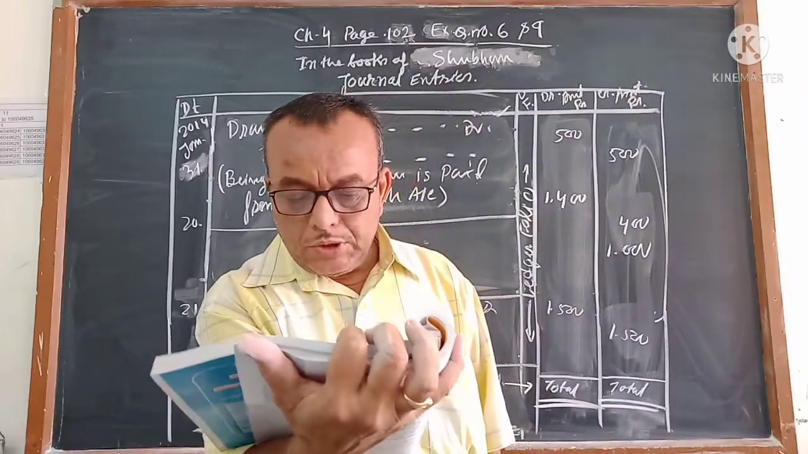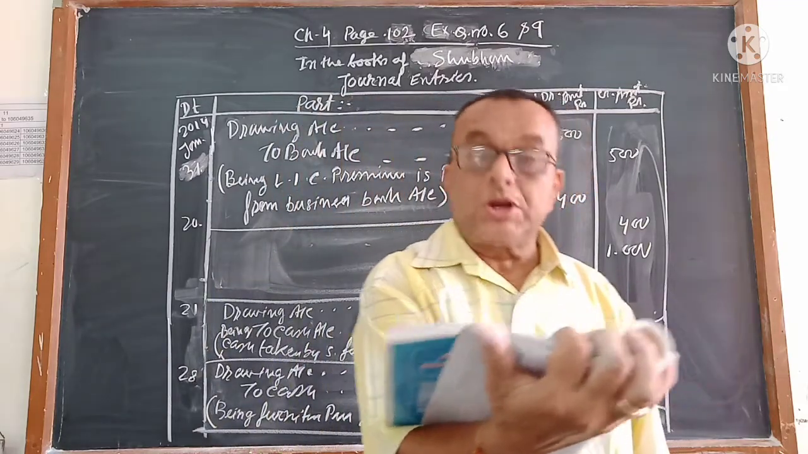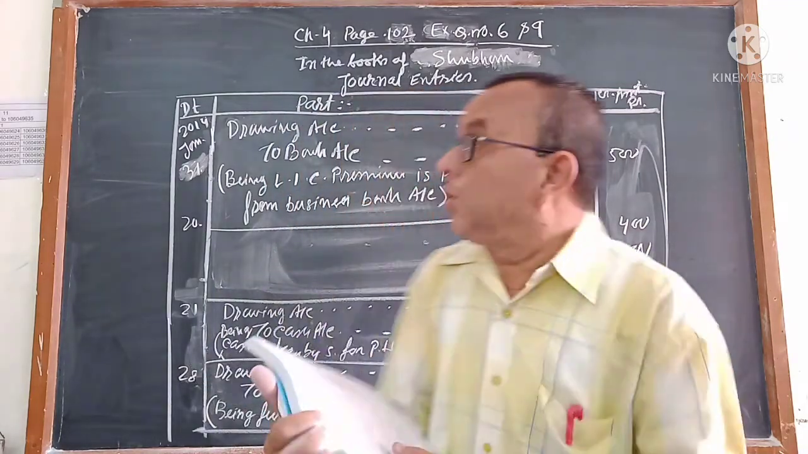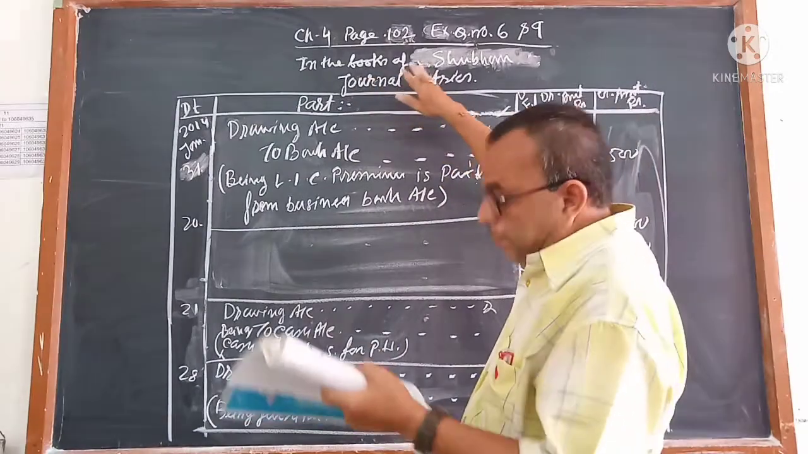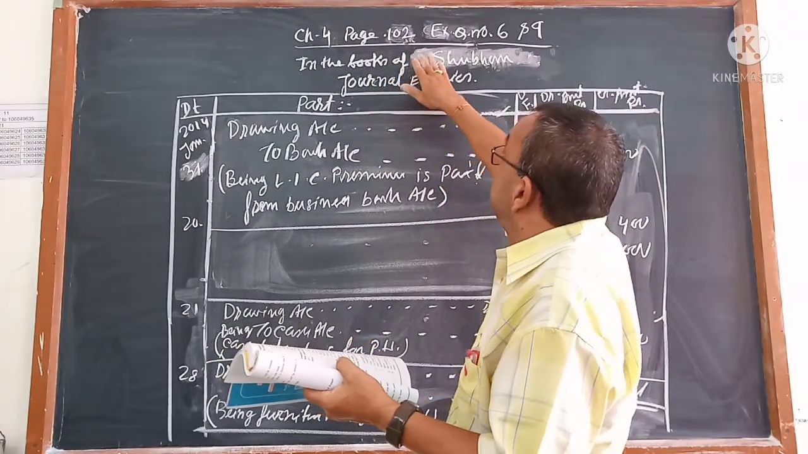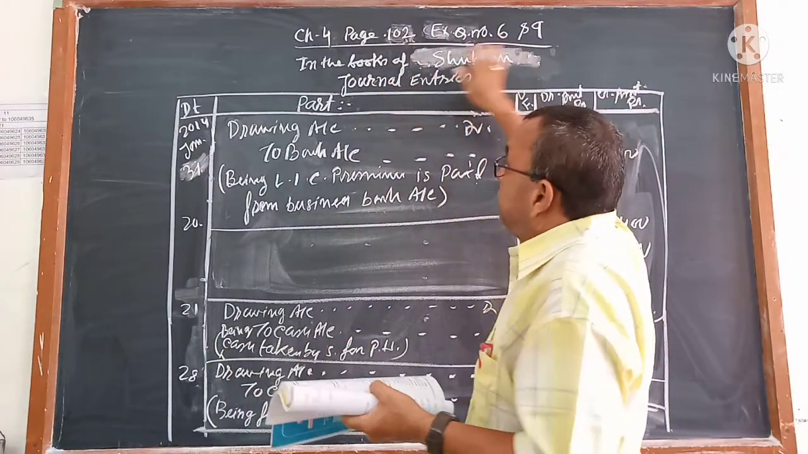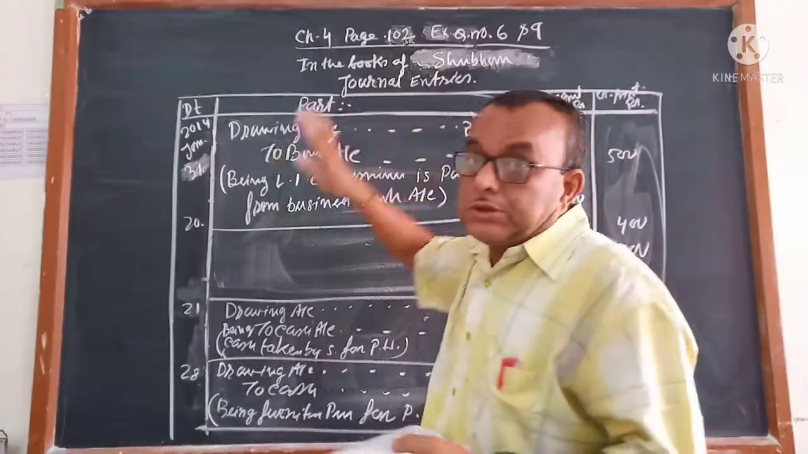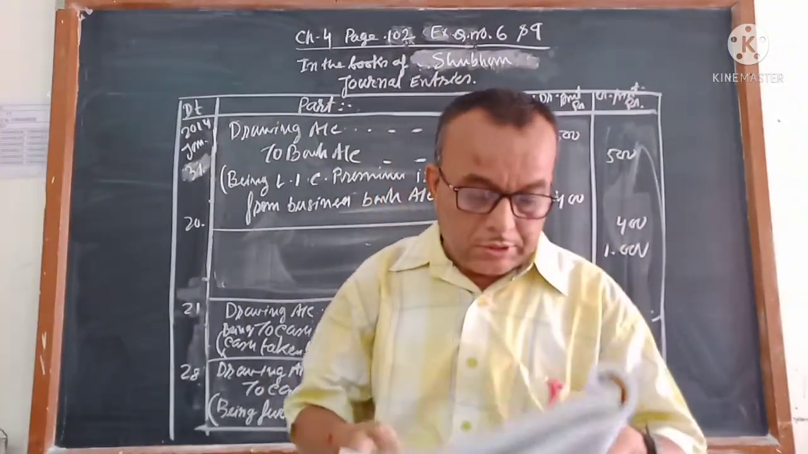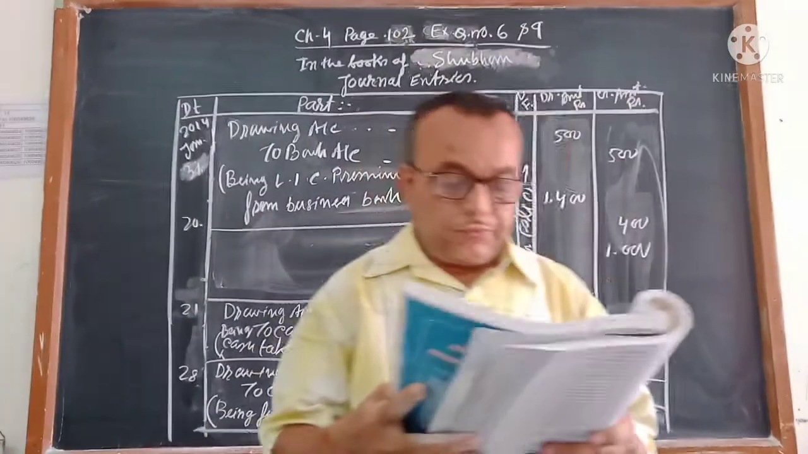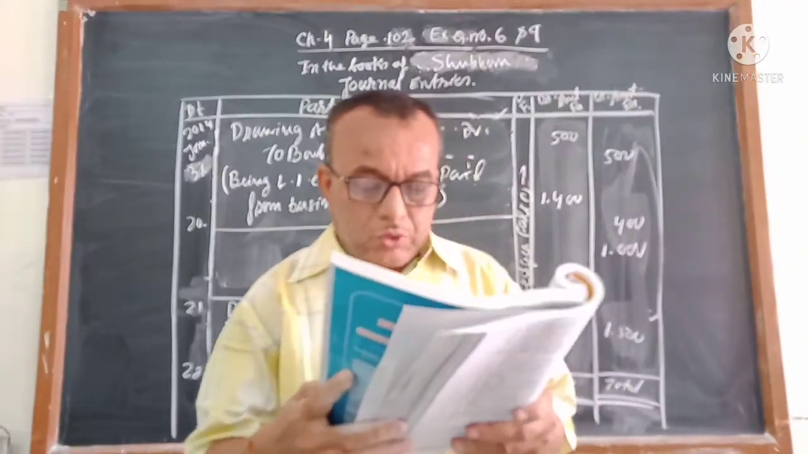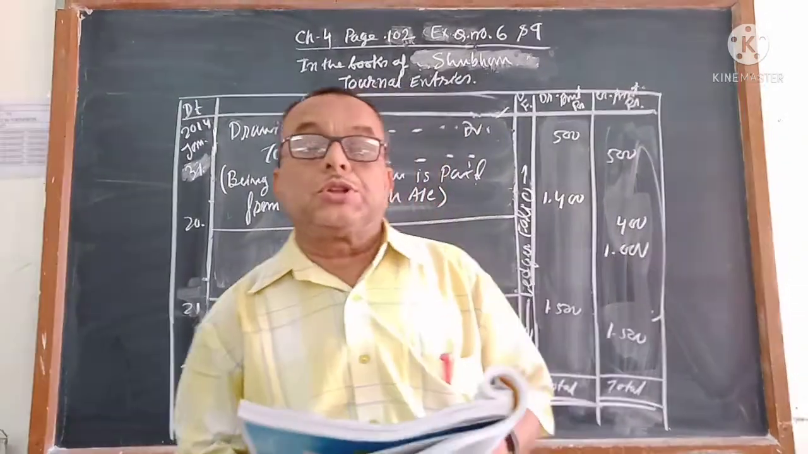Write journal entries for the following transactions in the books of Ramesh. So here we will write chapter 4, page number 103, question number 9, in the books of Ramesh, journal entries. April 2014. First, cash purchase 15,000 and cash sales 14,000.